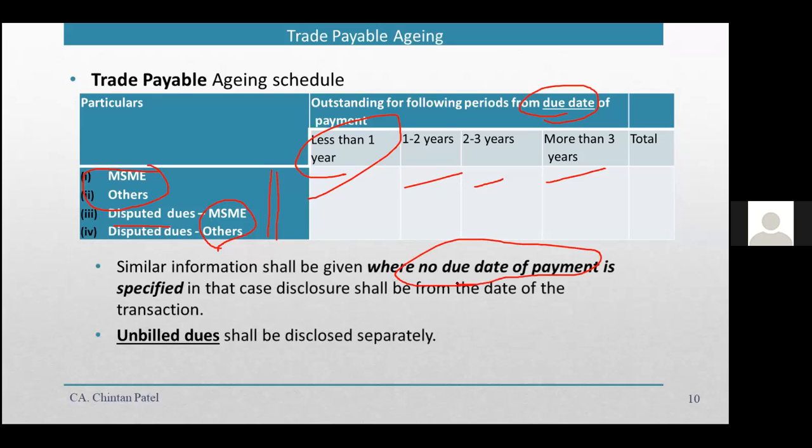Where no due date of payment is specified, in that case, from the date of transaction, as we discussed in trade receivables, same way, unbilled dues also, if any, you will show separately. So, like trade receivable, there is also a need to provide a disclosure on trade payable. These both are critical, as they focus on the working capital of the company.